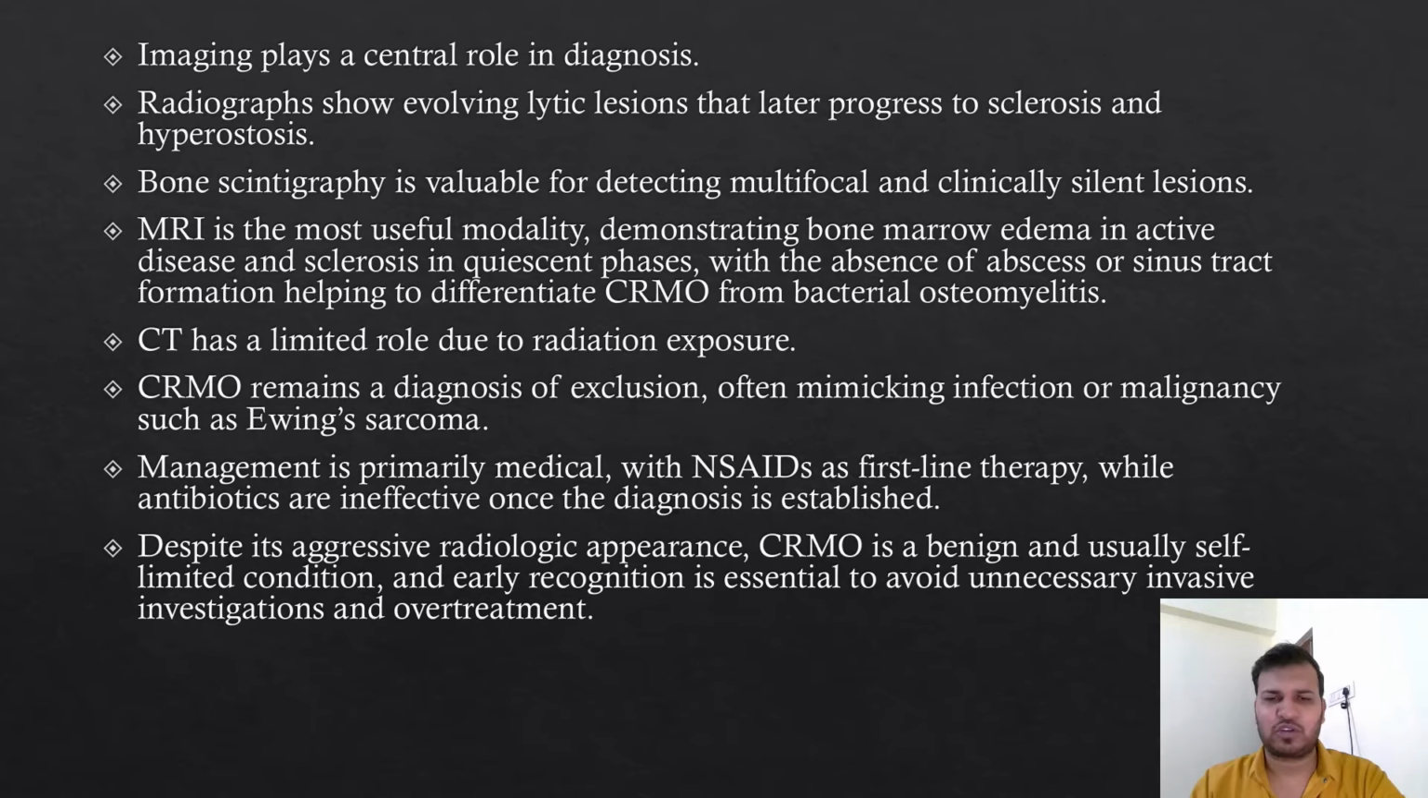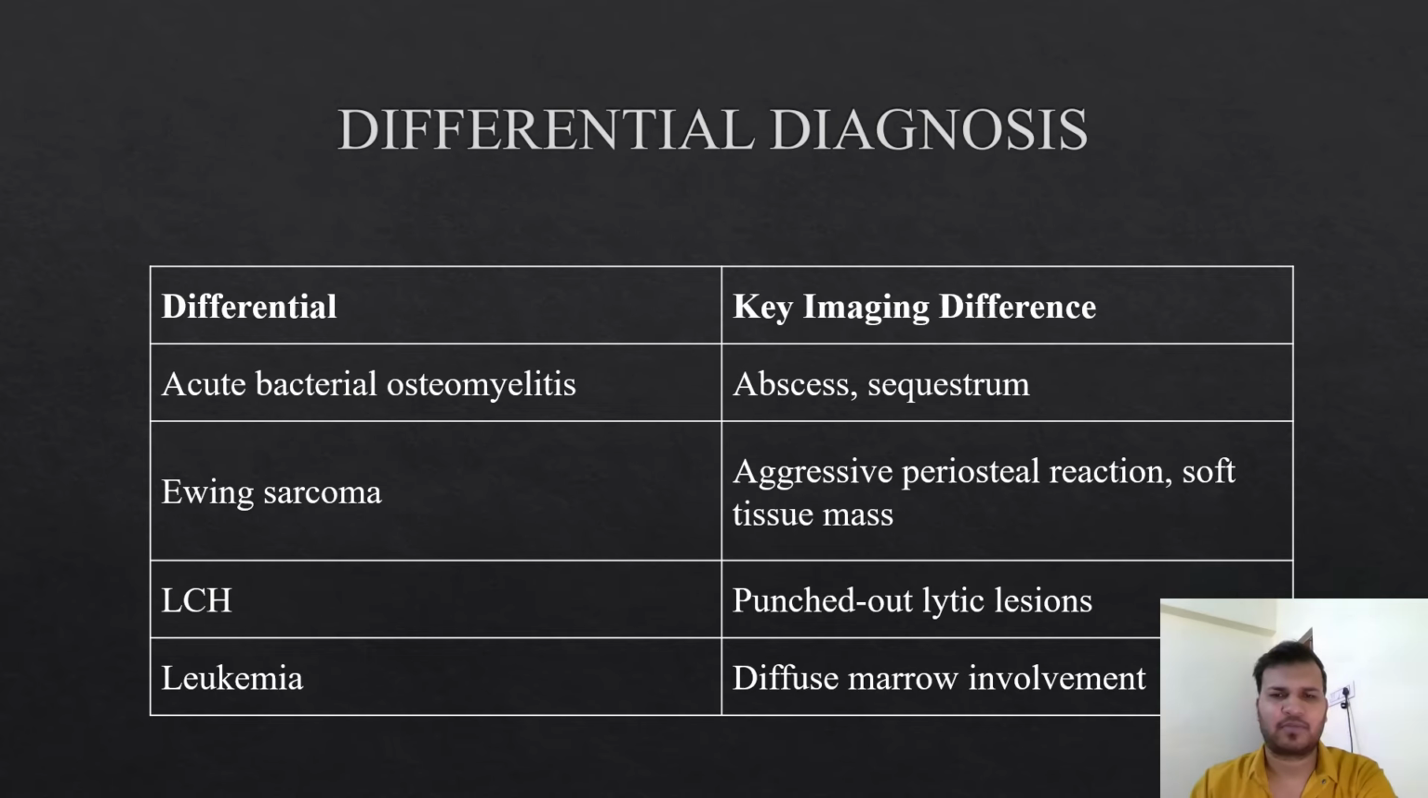CRMO remains a diagnosis of exclusion, often mimicking infection or malignancy such as Ewing sarcoma. Management is primarily medical, with NSAIDs as first-line therapy, while antibiotics are ineffective once the diagnosis is established. Despite its aggressive radiological appearance, CRMO is a benign and usually self-limited condition, and early recognition is essential to avoid unnecessary invasive investigation and overtreatment.